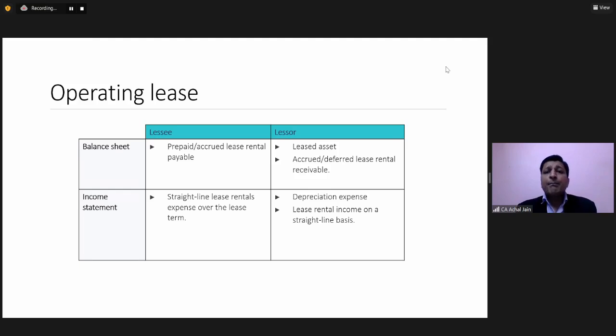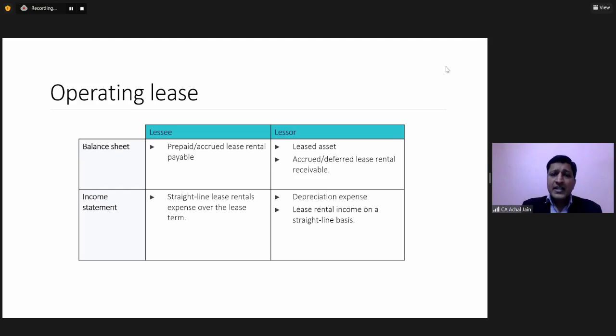So now, in case of an operating lease, if we have to just understand its impact, there's nothing which is impacting the balance sheet of lessee. Why? Because operating leases are not getting recorded in the balance sheet of the lessee. They are only impacting the P&L. Correct? Yeah, they are only impacting the P&L. Other than this, Indian GAAP also requires straight lining of the lease rentals. Now, straight lining means that if over the period of 5 years, let's suppose every year lease rent increases by 20%. Say, for example, every year it increases by 20%.